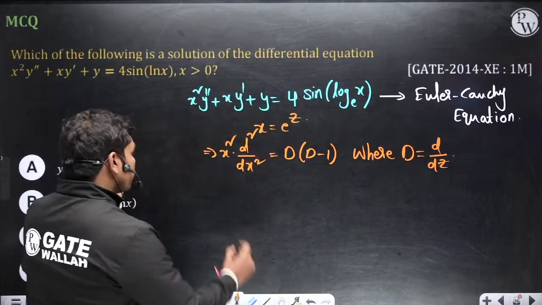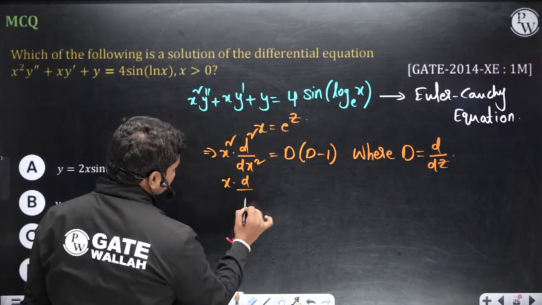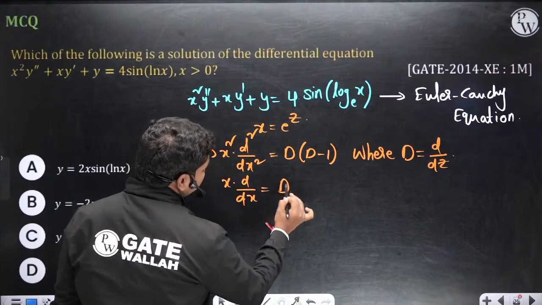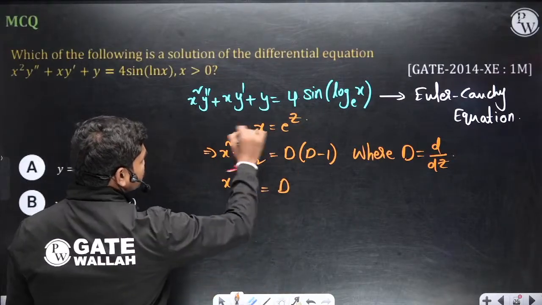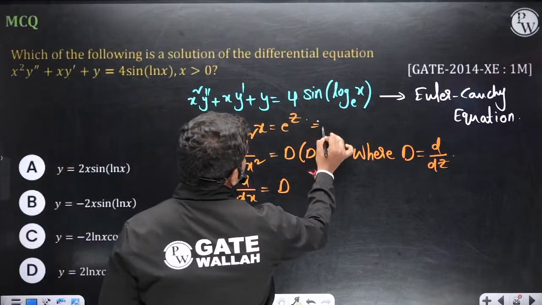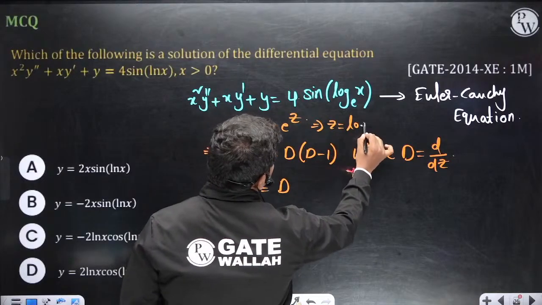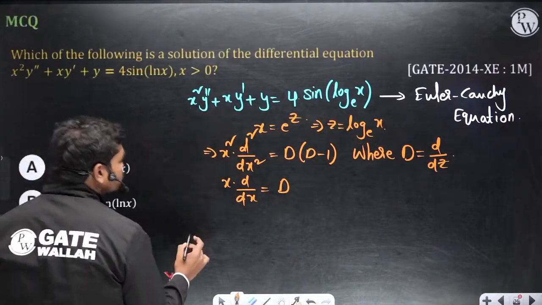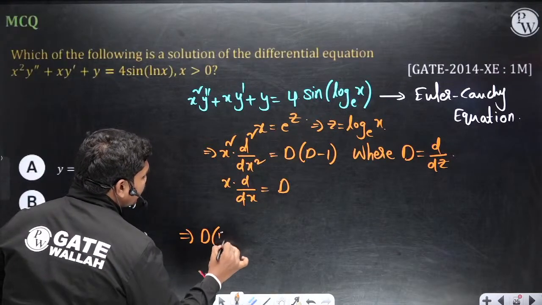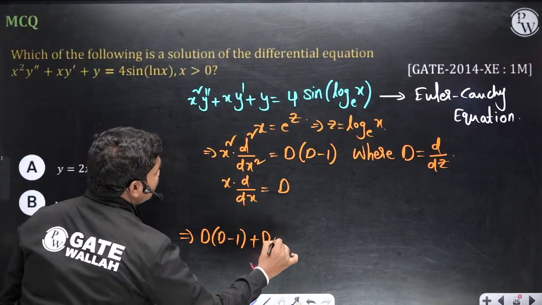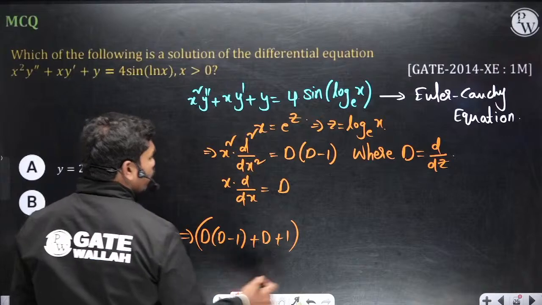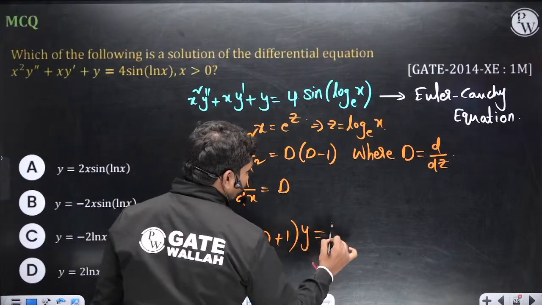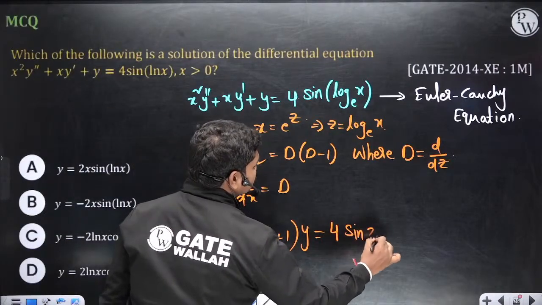So you can see x into d by dx is D, and y. So this implies z is equal to log x to the base e. If you substitute all these things, this differential equation becomes D into D minus 1 plus D plus 1 operating on y is equal to 4 times sin z. So this is the function.